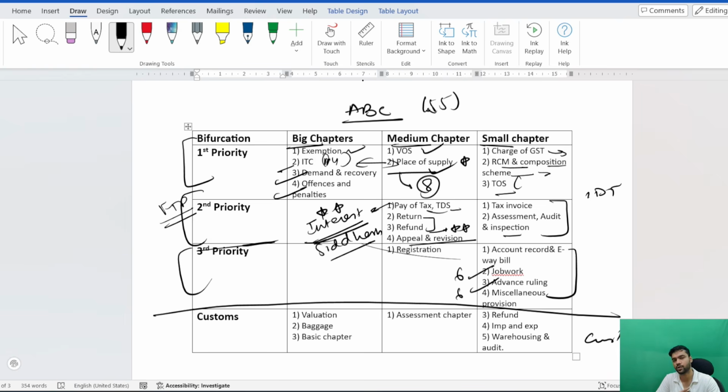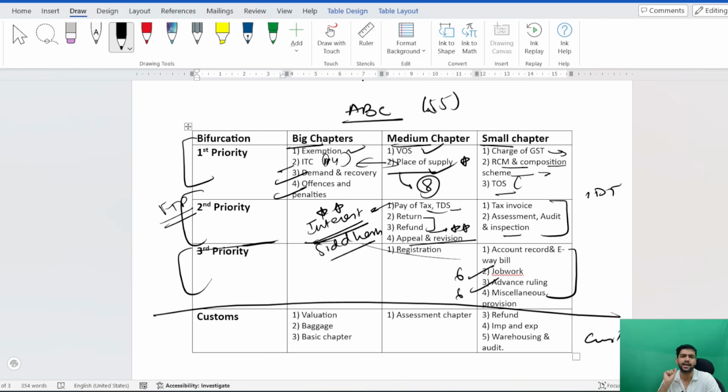So that is why I'm telling you, read everything. At least have a glance through these chapters which are in the C category and easier ones, small chapters. Small meaning only 1 or 2 page chapters. So you can just go through them in the last 1.5 days. In the last hour also, if you have a glance at this, you will be able to do the sum. That is my guarantee. I have done that.